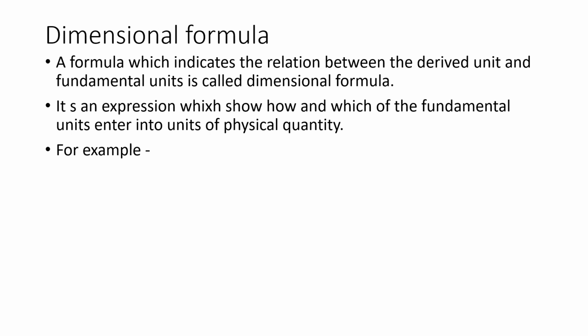So it will give us on which fundamental quantities this derived quantity depends, and how they are involved. This idea we will get from the dimensional formula of a derived quantity.